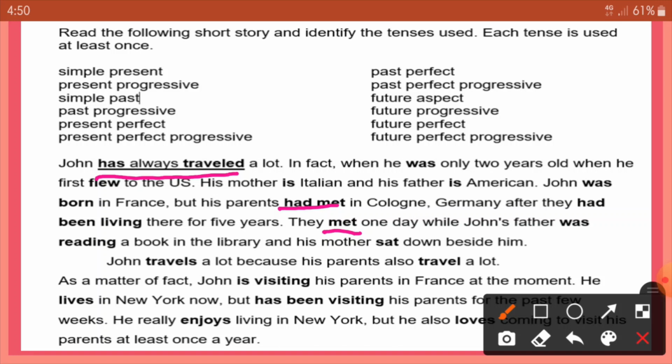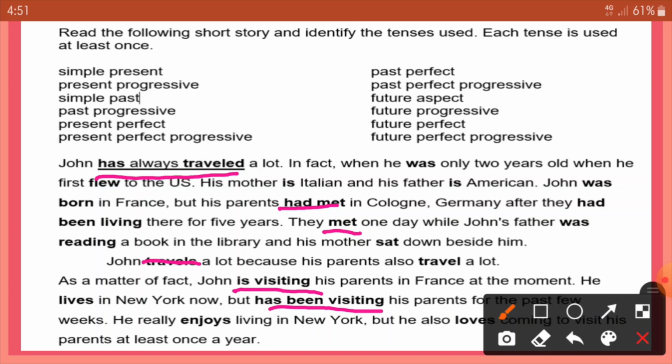down beside him. John travels a lot because his parents also travel a lot. As a matter of fact, John is visiting his parents in France at the moment. He lives in New York now, but has been visiting his parents for the past few weeks. He really enjoys living in New York, but he also loves coming to visit his parents at least once a